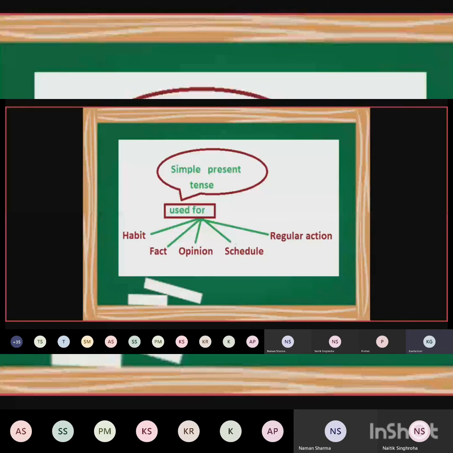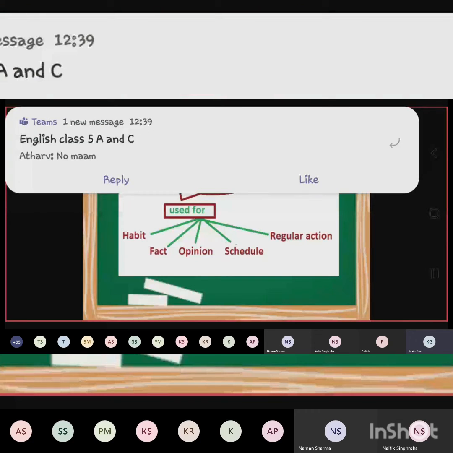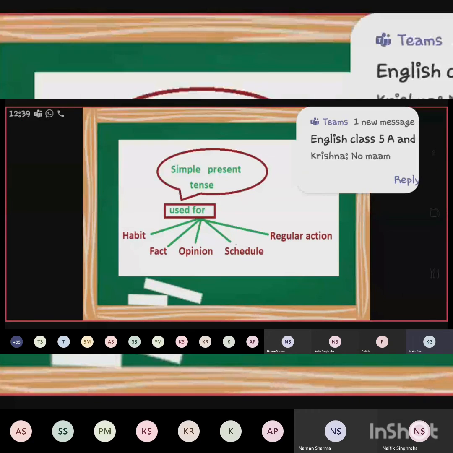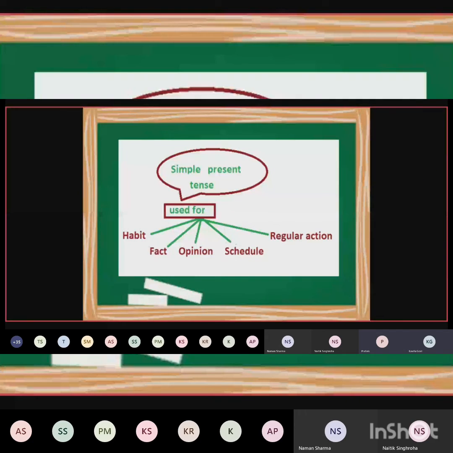When you have to put on your shoes, you don't have to think. When you learn to wear shoes, right shoe on right leg, when we are children, at that time we commit mistakes. We wear the left shoe on the right leg and the right shoe on the left leg. Then our parents correct us. Slowly and gradually, we develop a habit of wearing the right shoe on the right leg.